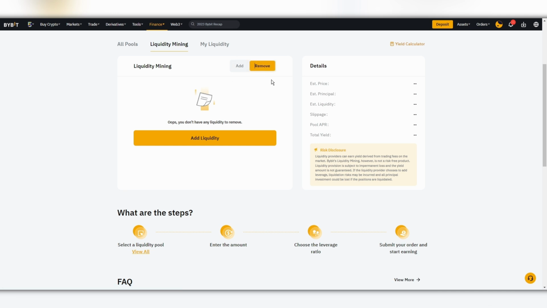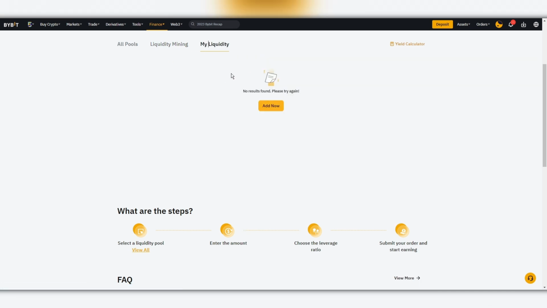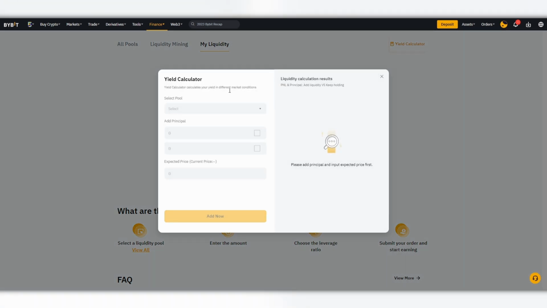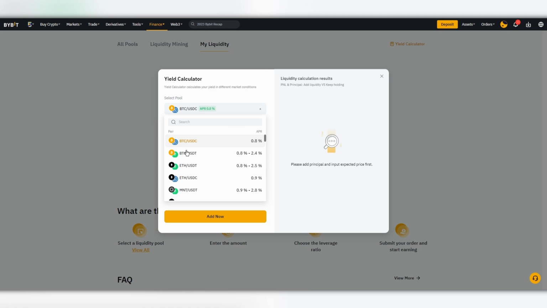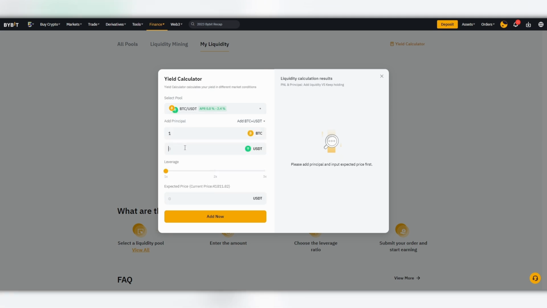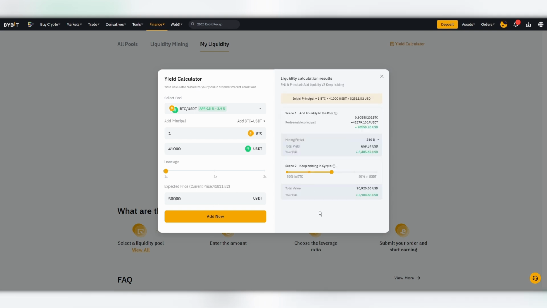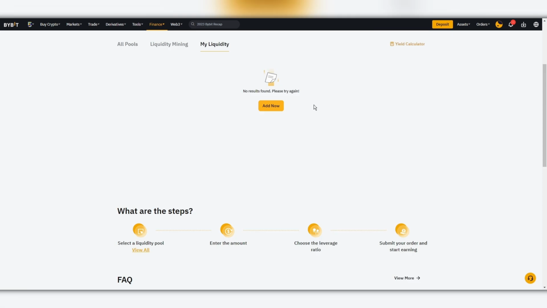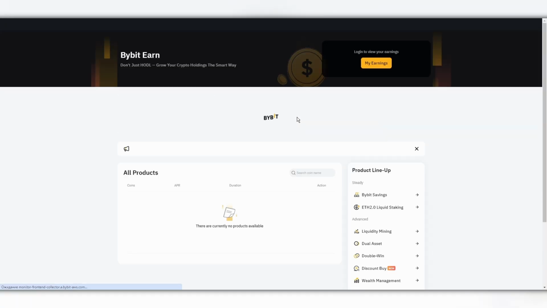You can also inspect the values that are here and track them live. And there's also a very handy calculator here, where you can figure out how much you're going to earn. Let's say the same values, as I said, no leverage, and so on. And the price of Bitcoin, let's say we are waiting for it to reach $50,000. And we see, accordingly, our income. Huge, as we see. So we'll get 1 Bitcoin, plus we'll get our USDT back, and we'll get $82,000. Those are good numbers. Definitely.